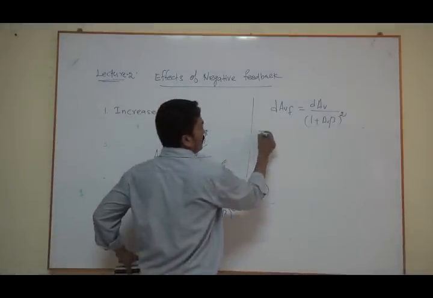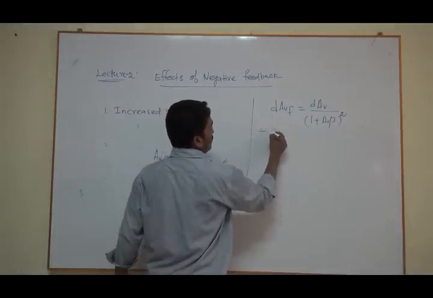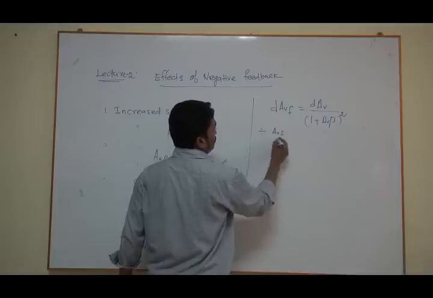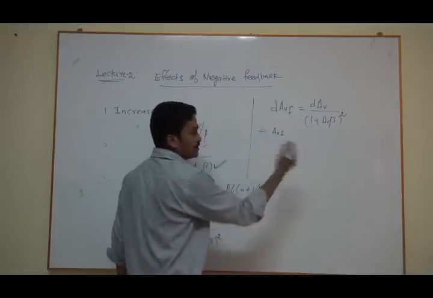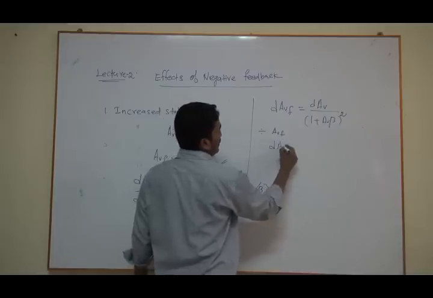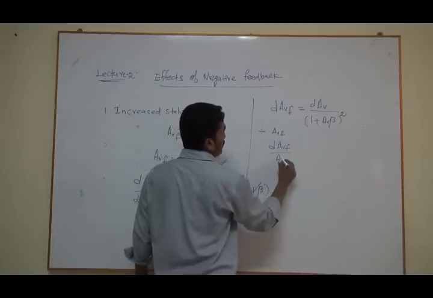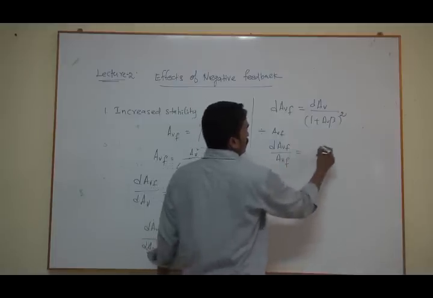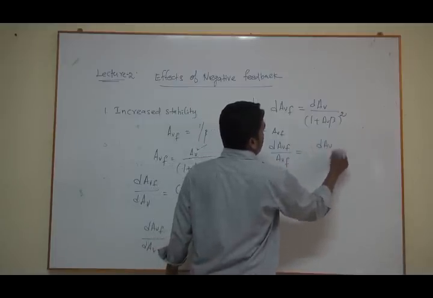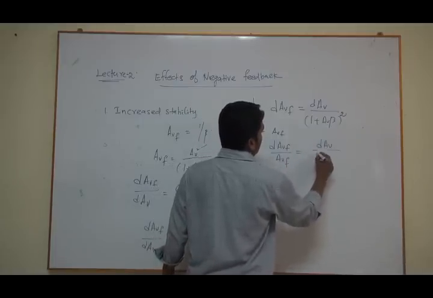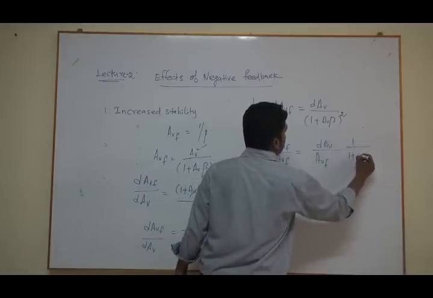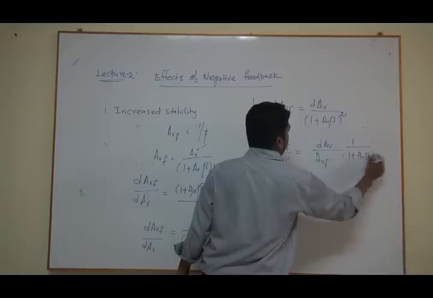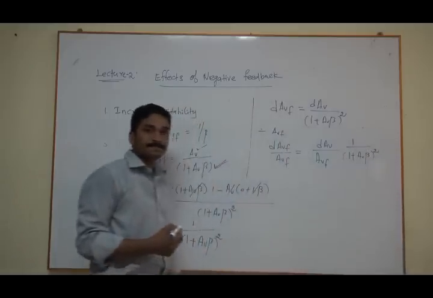For mathematical convenience, divide both sides by AVF, so dAVF divided by AVF is equal to dAV divided by AVF into 1 by (1 plus AV beta) whole square.